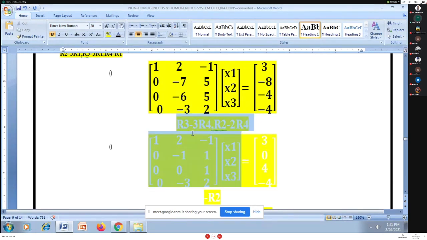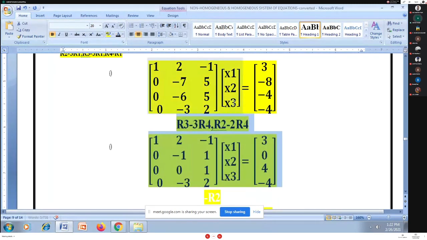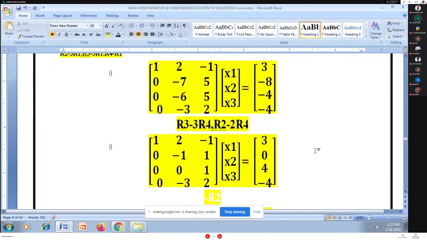I am using one of the row transformations here. Again, I find minus 6 and minus 3 entries in R3 and R4. I want to make minus 6 as 0 by using R4.